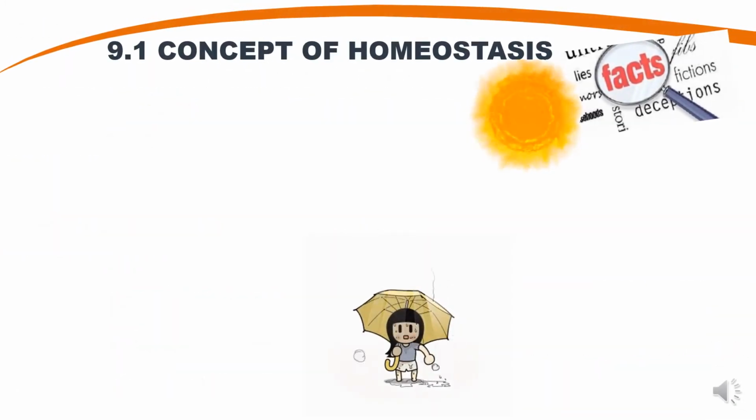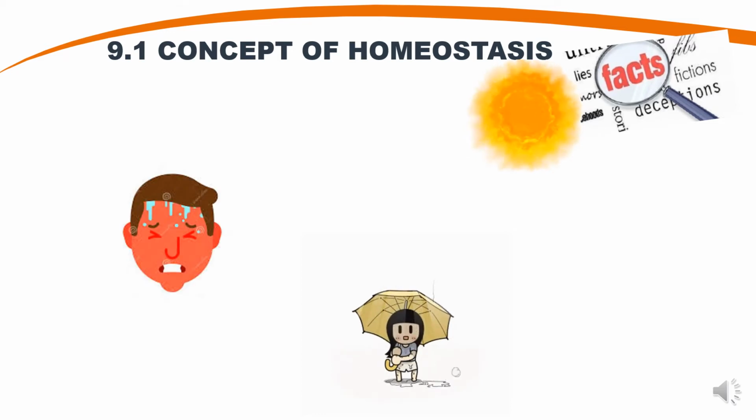Have you ever wondered why during a hot day your face feels hot and look red? This is a common example of homeostasis. How does the skin help in maintaining homeostasis? If the external temperature is high, the body tries to keep cool by producing sweat.